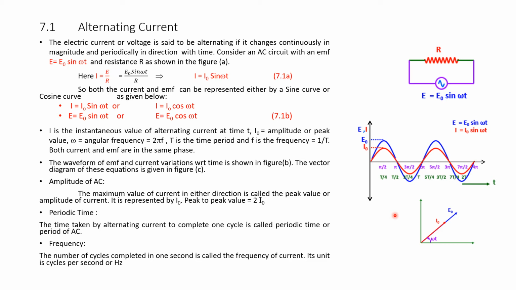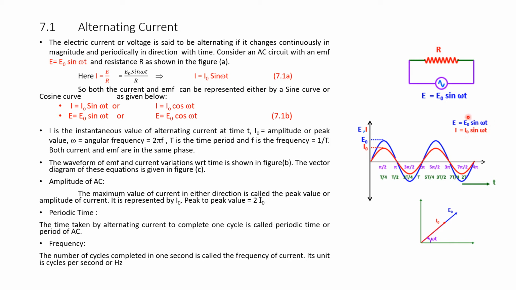So, I will read once again, quickly, the very important points. E is equal to E naught sin omega t is the applied AC voltage, and the source of AC voltage is represented as a curve inside a circle as shown in the figure. R is the pure resistance connected in the circuit, and the supply voltage is given by the equation E is equal to E naught sin omega t, and the current is given by I is equal to I naught sin omega t. We can also write these equations in terms of cos omega t: E is equal to E naught cos omega t, I is equal to I naught cos omega t.